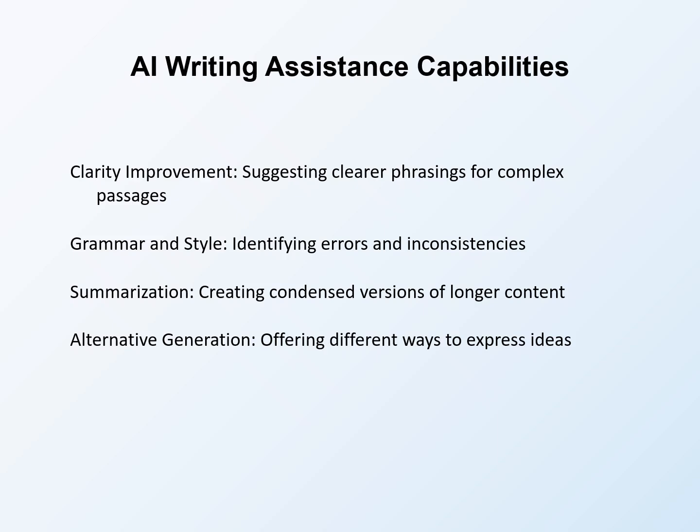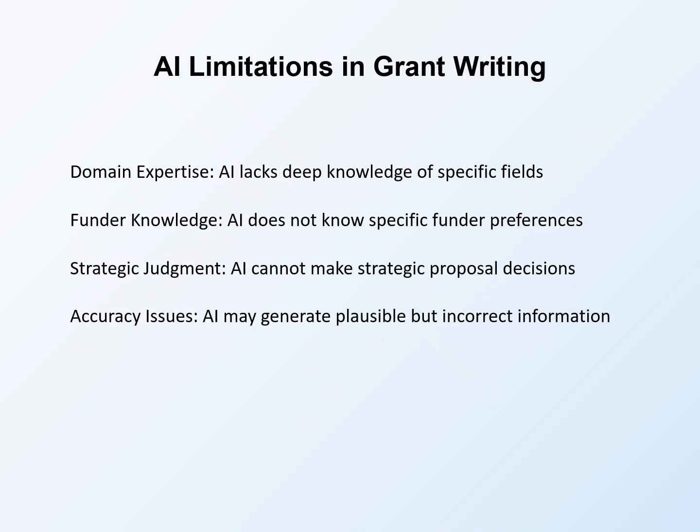Alternative generation offers different ways to express ideas. When you are stuck on phrasing or want options to consider, AI can generate multiple versions of the same idea. Having alternatives helps you select the most effective expression. Understanding AI limitations prevents misuse and disappointment. AI has significant constraints in grant writing contexts.